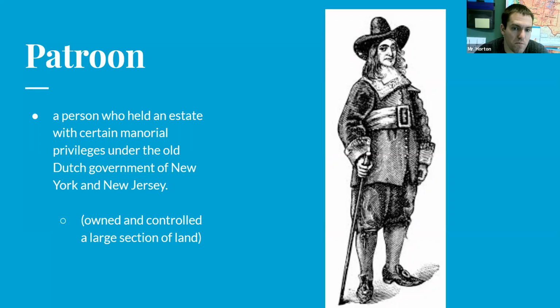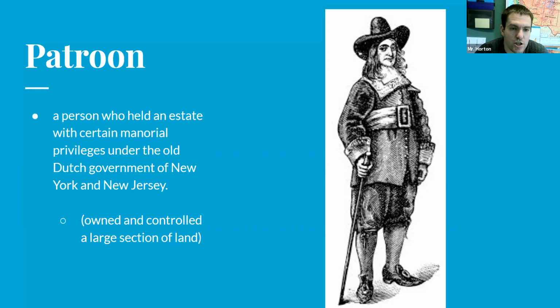And so a patroon was a person who held an estate with certain manorial privileges under the old Dutch government of New York and New Jersey. So a patroon here is someone who is wealthy and who owns land. Owns land, basically. So that is a patroon. Make sure you have that matched up for number 1 on your Showit, a patroon.